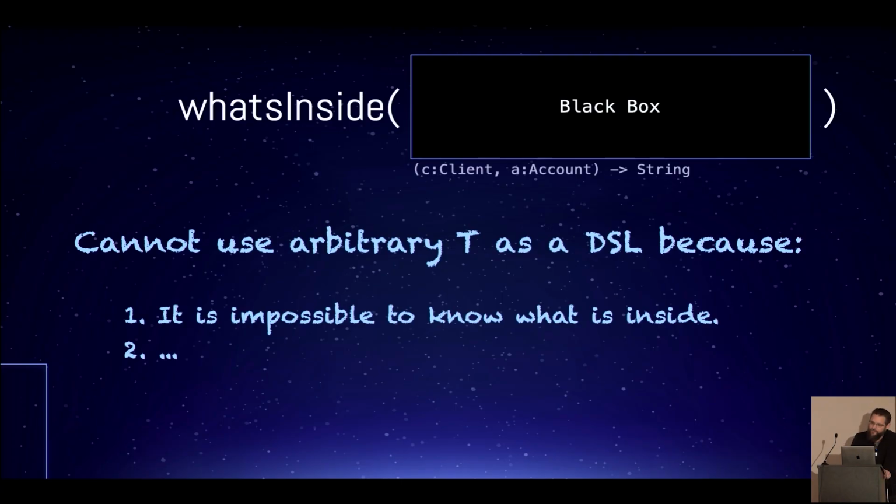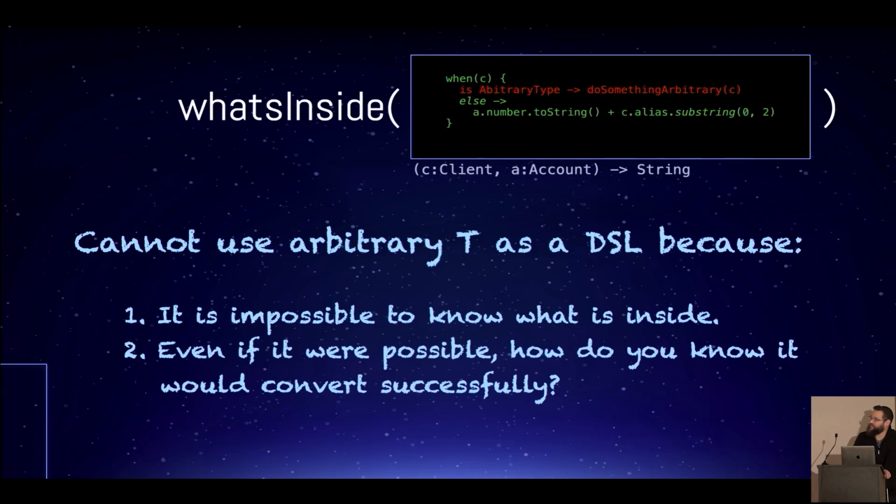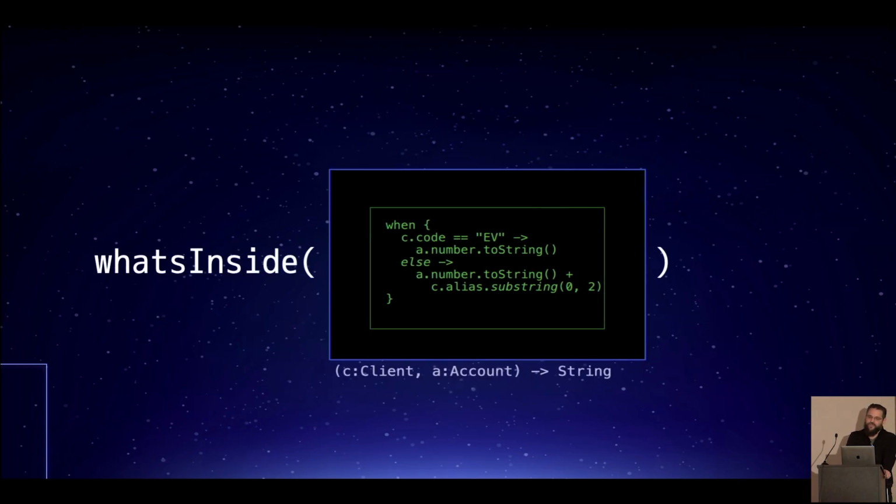Part two: even if we could see inside of these black boxes, how would we know that we could actually translate the stuff inside into a real SQL query? What if they do things like type checks? You can't translate that into SQL. What do you do with that? How do you know that this translation would actually succeed? The answer to both of these is one thing: do it in the compiler.